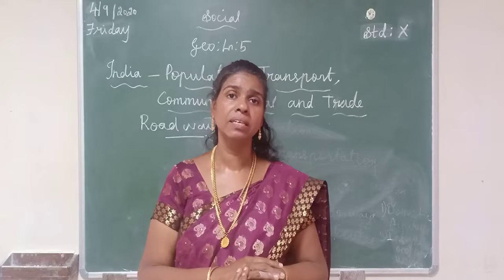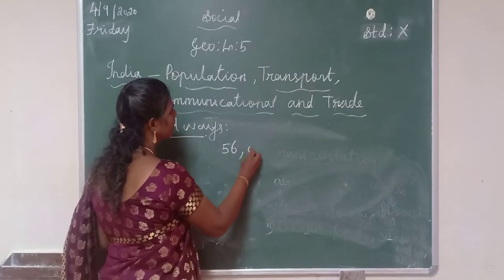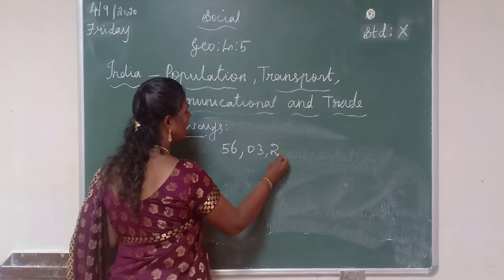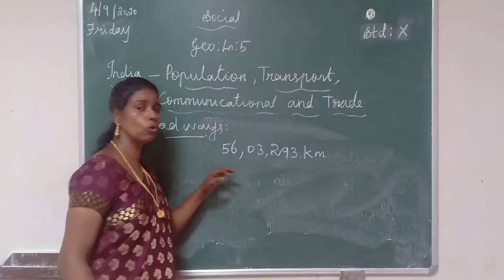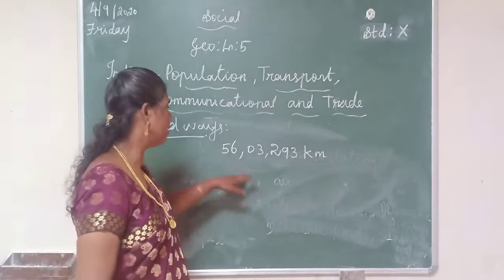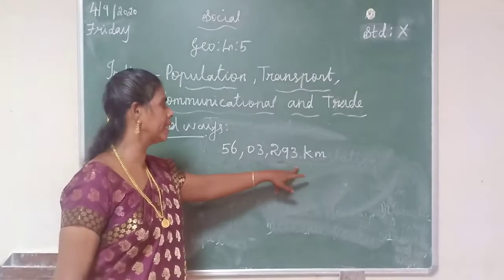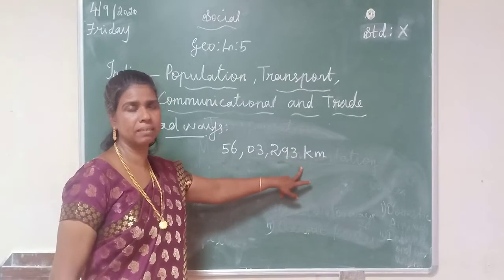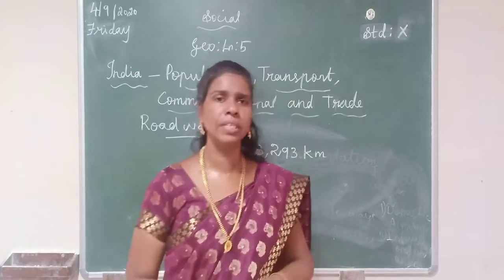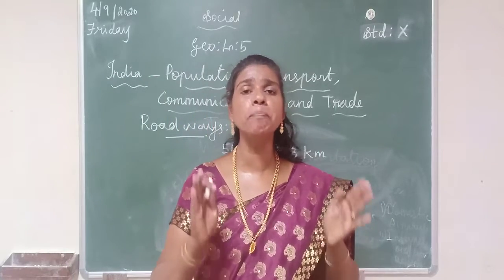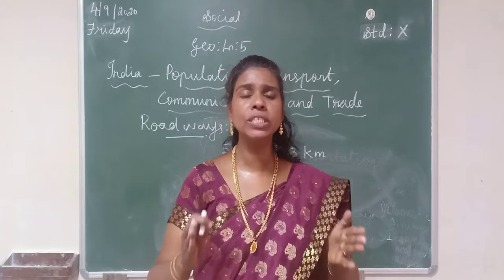The total length of Indian roads is 56 lakhs 3,293 kilometers. Listen very carefully. Okay. Then from among these roads, 85% of passengers travel through the Indian roads.